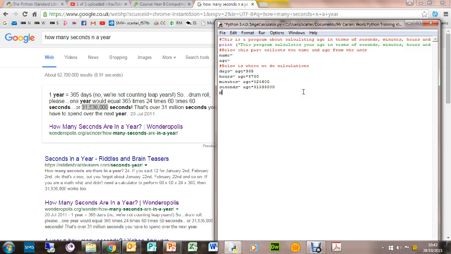The final part is to say print. We want to say their name, so what we put there, do you remember? We put the name, don't we? Why is it not that? Because we want the actual variable from up here to come through.